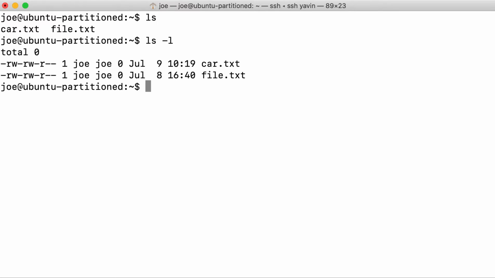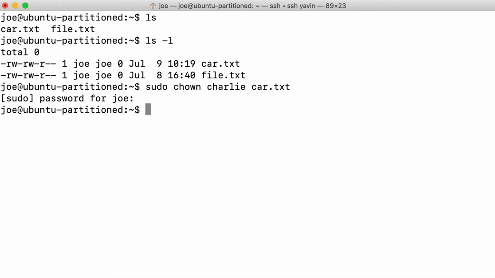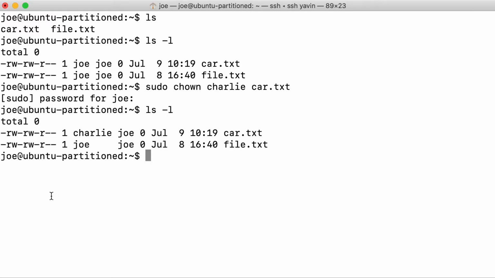Remember, car is owned by Joe right now. So we can do sudo chown charlie car.txt. And then we enter, and this has to be done by a user that actually has sudo permissions. So you can see now the Charlie user has been assigned ownership of the file. And the same thing is true of a directory.